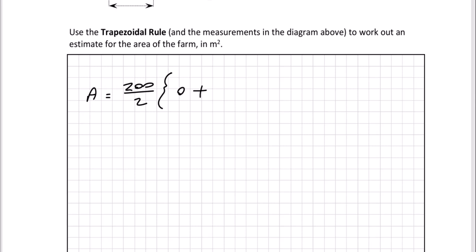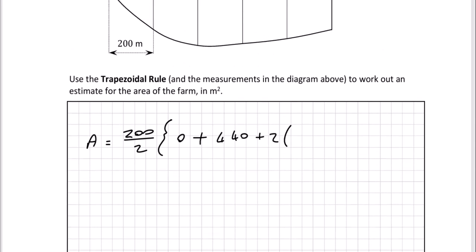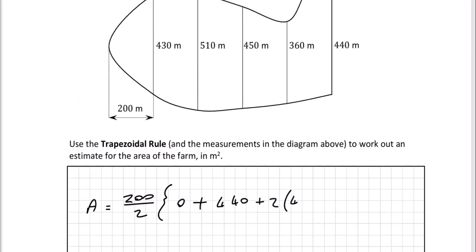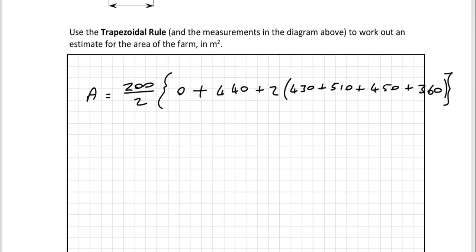So we'll add 440. And then it's going to be plus twice what you get when you add up all the other heights. So it's going to be twice 430 plus 510 plus 450 plus 360. You don't put in the 440 again, we've already used that one. So really that's your calculation, that's your numbers substituted into the formula. So all we've got to do is work that out. 200 divided by 2 is 100. You've got to multiply that by what you get when you do all of this. So it's 0 plus 440, so that's just 440, plus twice what you get when you add all of these, and that's